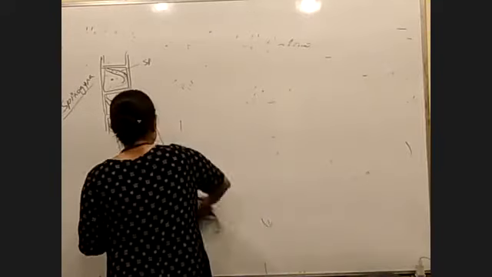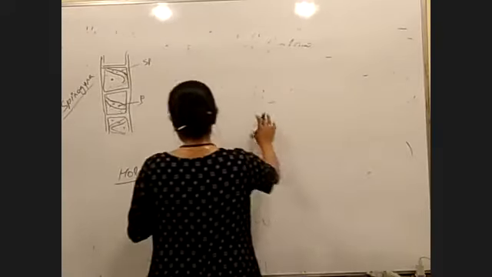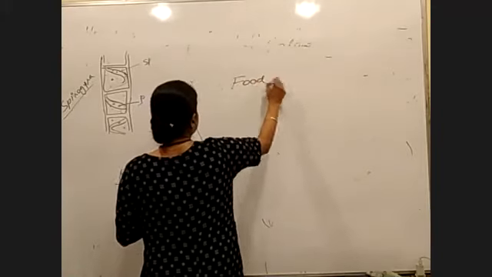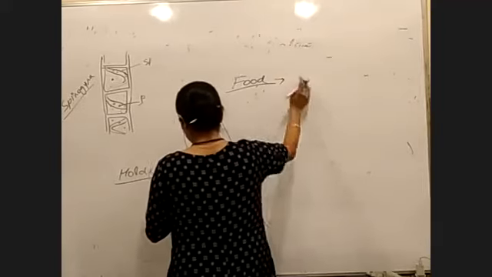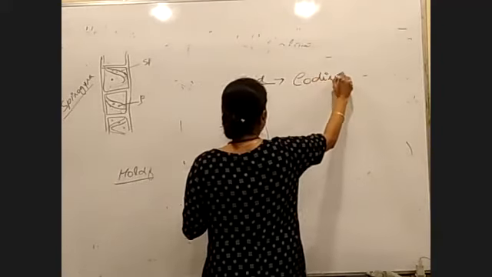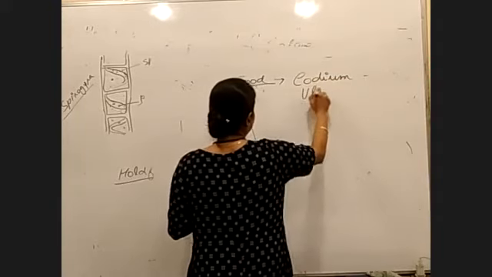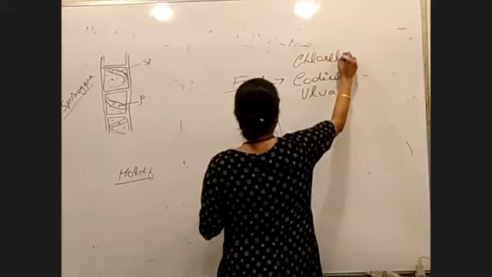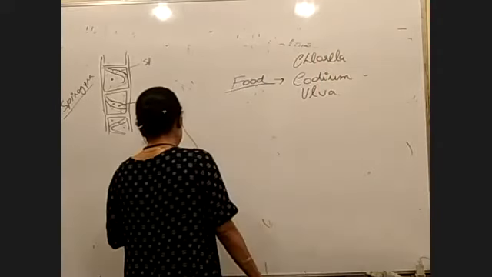The question has already asked about Chlorella, but apart from Chlorella, other examples are Oedogonium and Ulva. Chlorella, Oedogonium and Ulva.